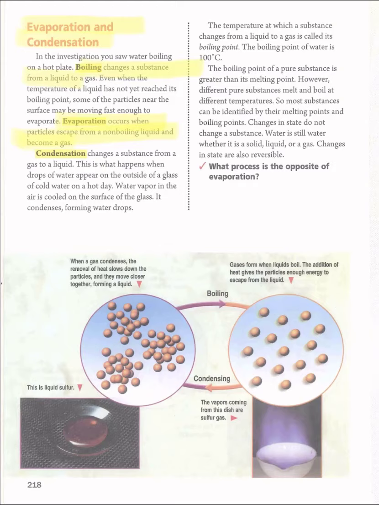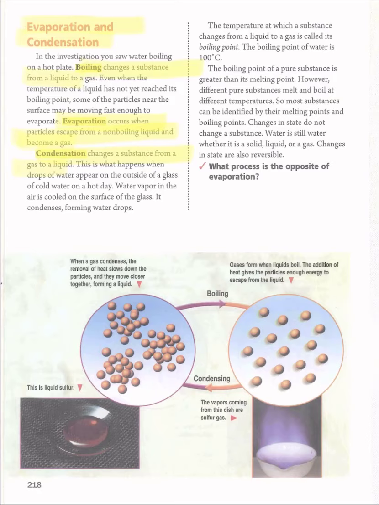And here we have condensation, which changes a substance from a gas to a liquid. From what to what? From a gas to a liquid. For example, when you have a bottle of water and the water is cold, okay? When you put it in a warm place, what will happen?